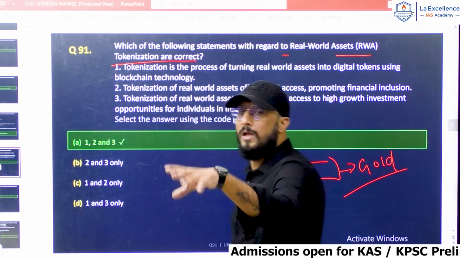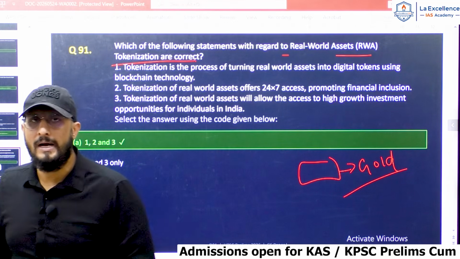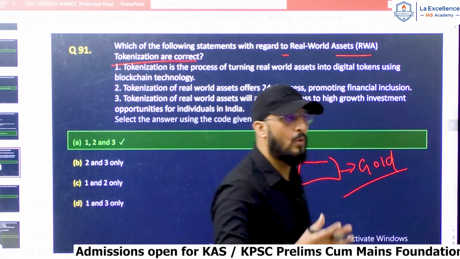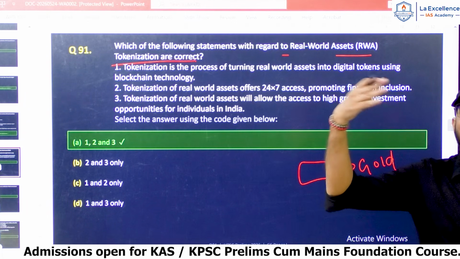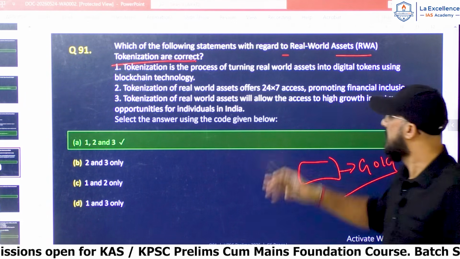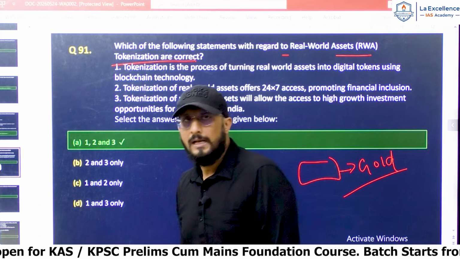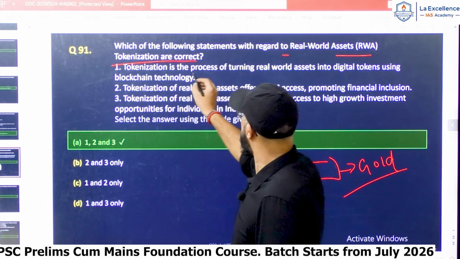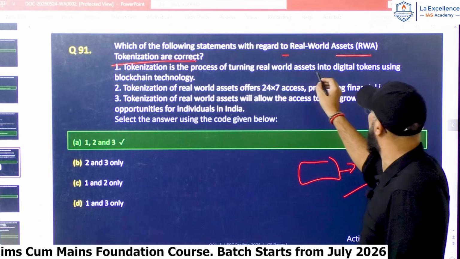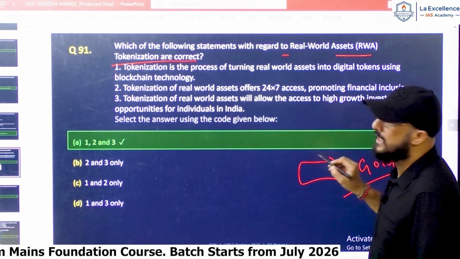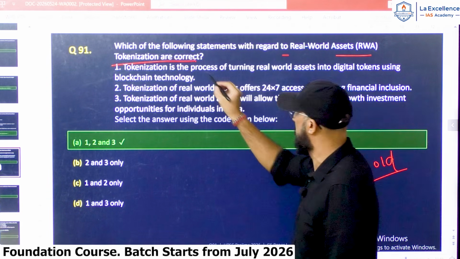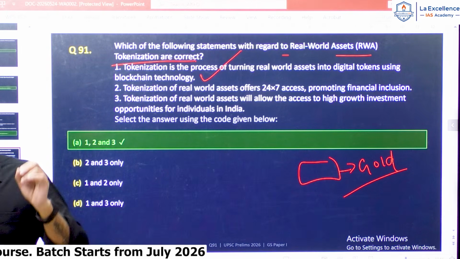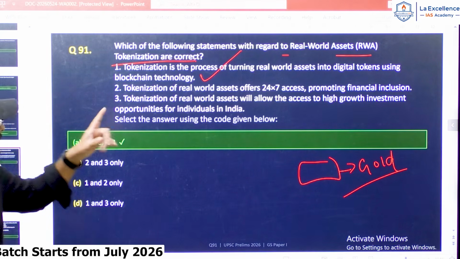If you own physical gold, that is a real world asset. Now, if we convert the ownership right of physical gold into a digital token, that is called real world asset tokenization. So let us look at the statements. Tokenization is the process of turning real world assets into digital tokens using blockchain technology, which is absolutely correct. This is the definition as given by SEBI. So it is correct.